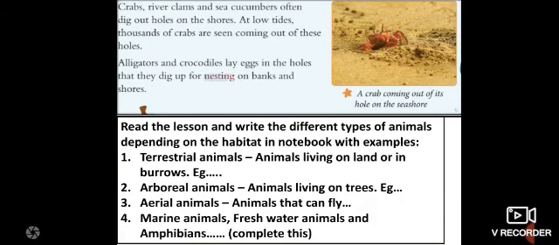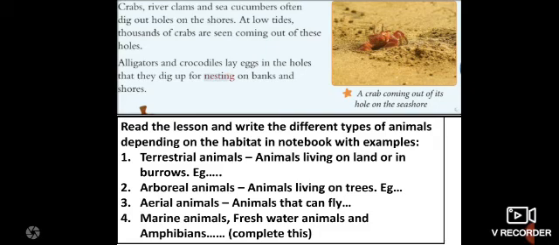Crabs, river clams, and sea cucumbers often dig out holes in shores. So what will these crabs and river clams do, children? They will dig their holes on the seashores. At low tide, thousands of crabs are seen coming out of these holes. When a small tide comes, we can observe that these crabs come out from their holes.